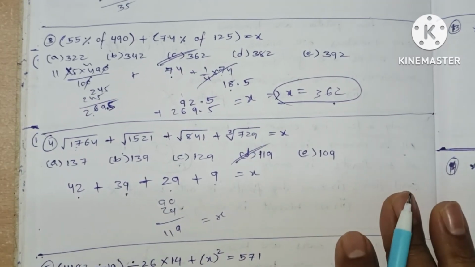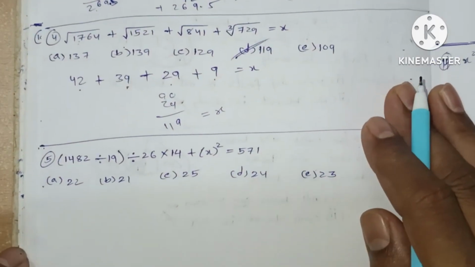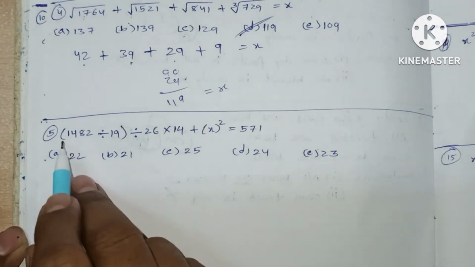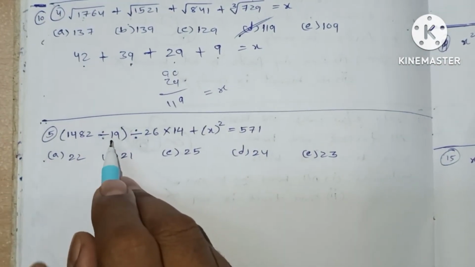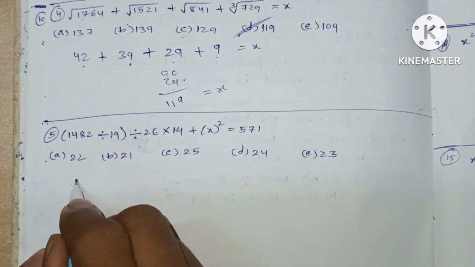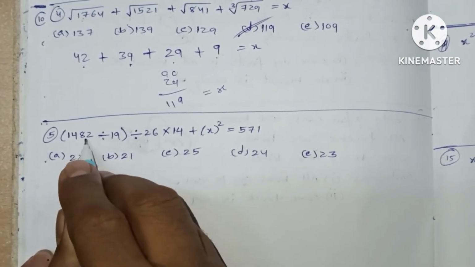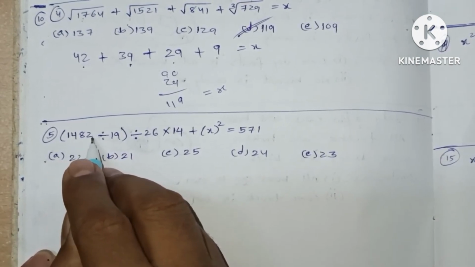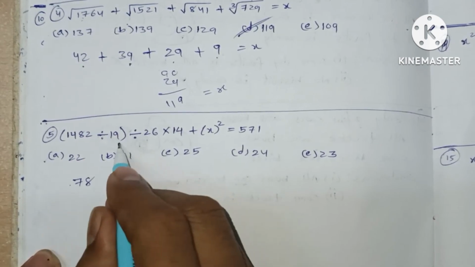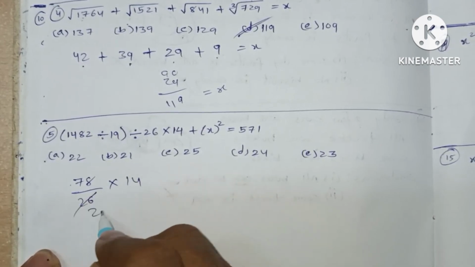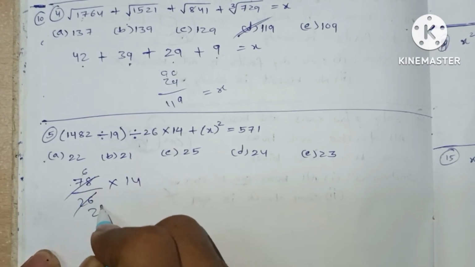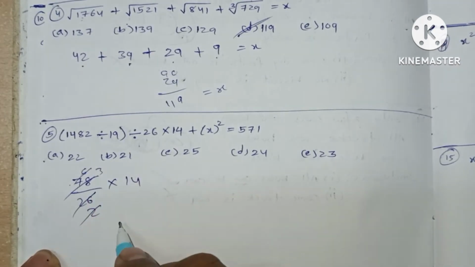Okay. Let's go with question number 5. Question number 5 is 1482 divided by 19. So 19 7 times 133 and 152 is left. 152 means 8 times. Whole divided by 26 into 14. 13 2 times, 13 6 times, 2 3 times. 3 14 times is 42.